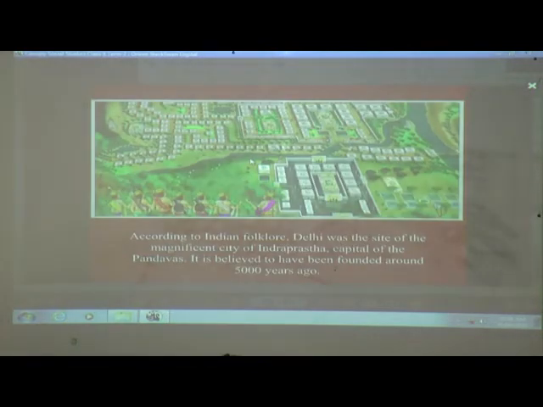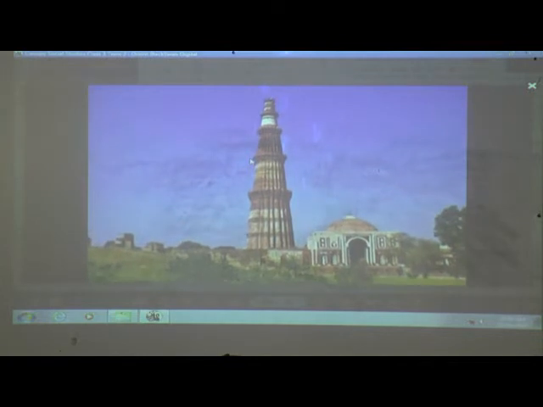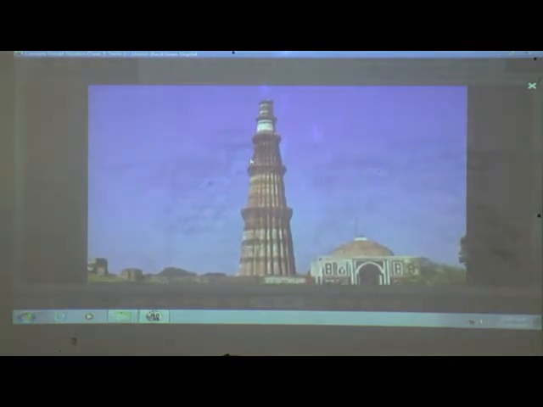According to Indian folklore, Delhi was the site of the magnificent city of Indraprastha, capital of the Pandavas. It is believed to have been founded around 5,000 years ago. In the year 1206, Qutbuddin Aibak, the first ruler of the Turkic slave dynasty, established the Delhi Sultanate. He started the construction of the Qutub Minar.